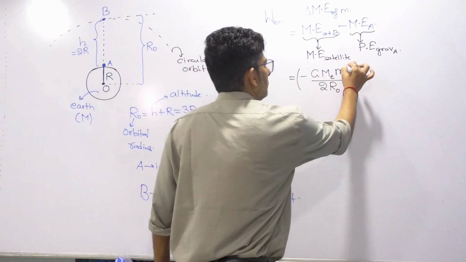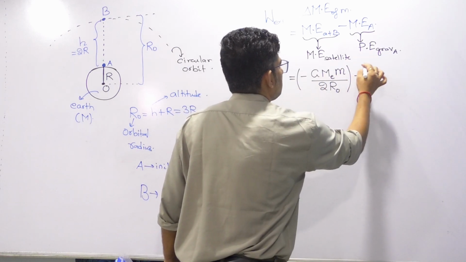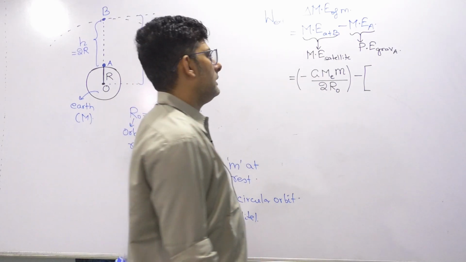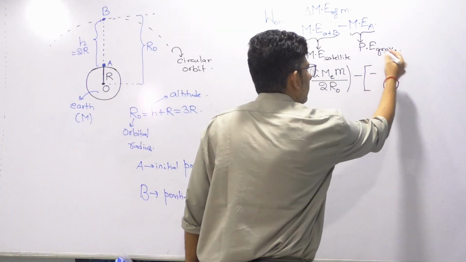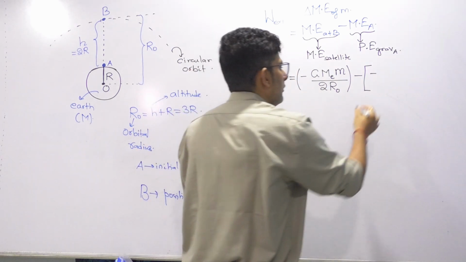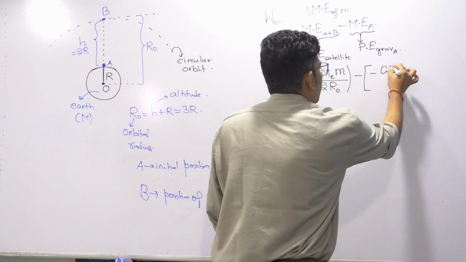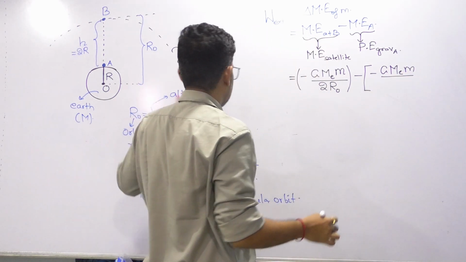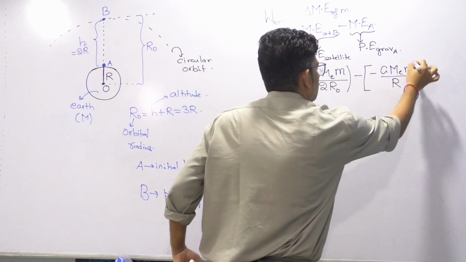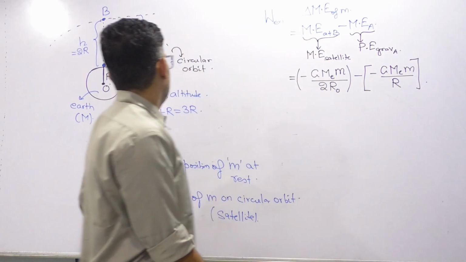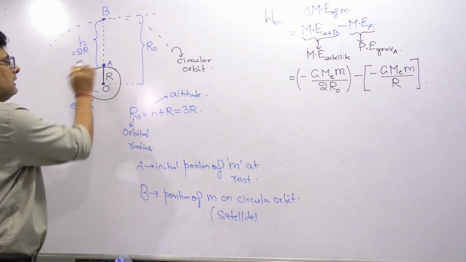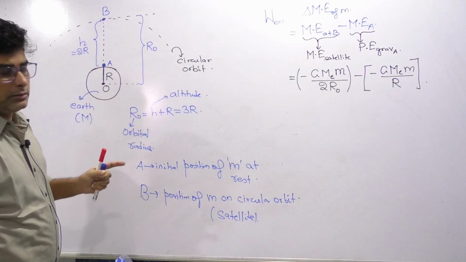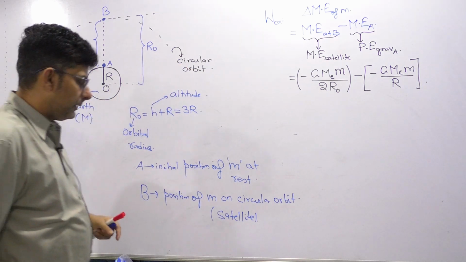Whereas when we talk of the gravitational potential energy on the surface of Earth, A is on the surface. What is the gravitational energy formula? Minus GMm by separation between the two, that is R. So gravitational potential energy at any point on the surface is minus GMm by R. So that is what we have written.